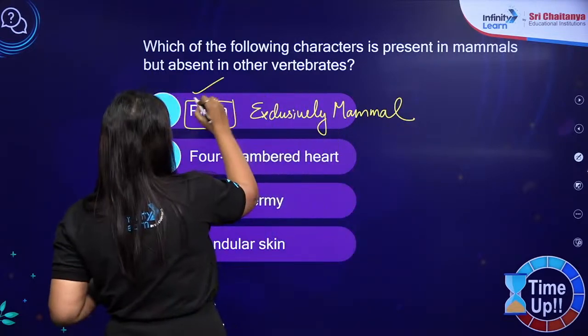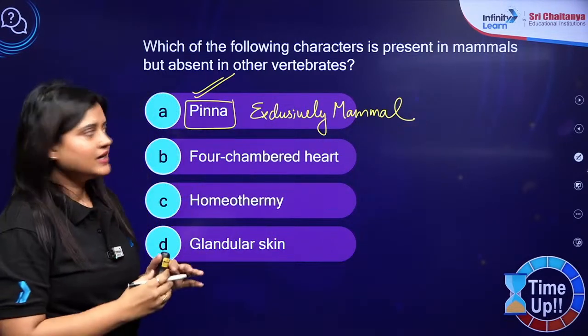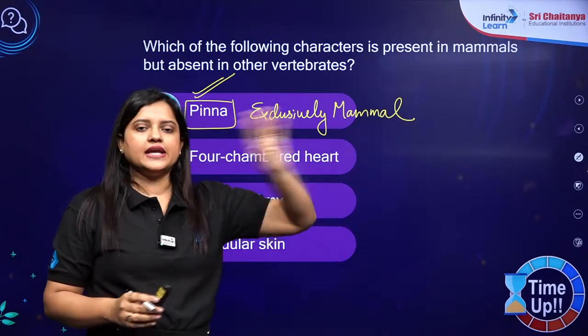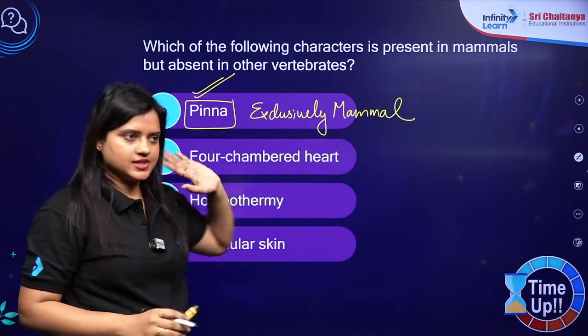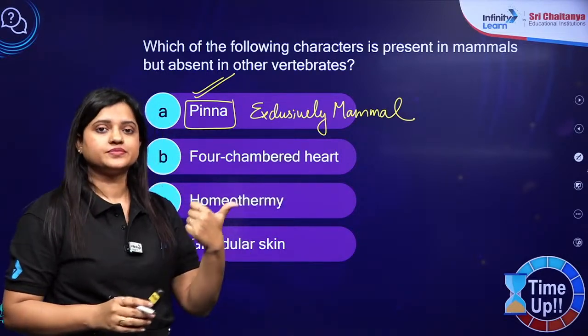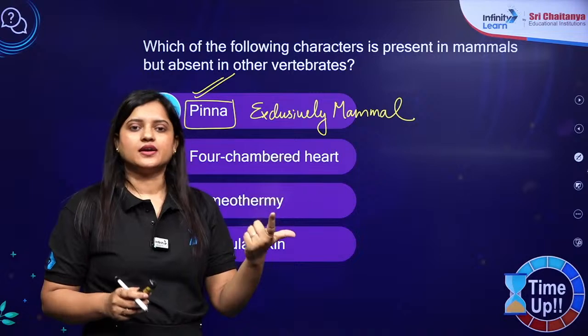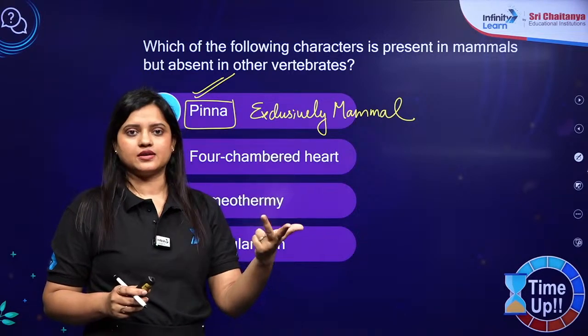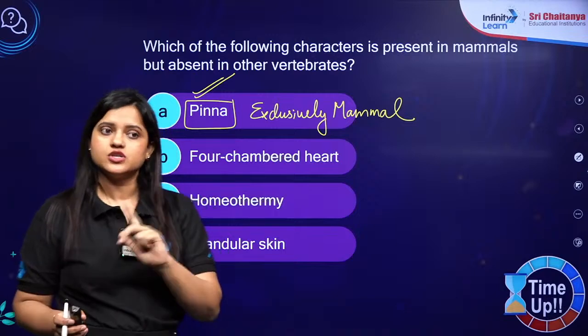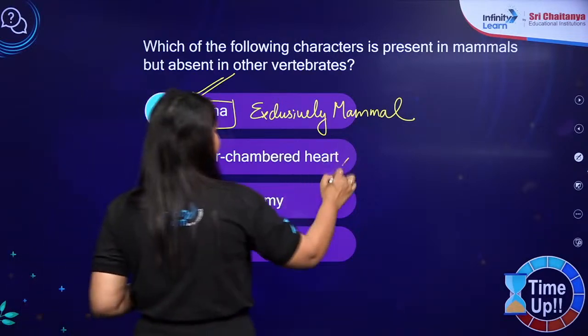So it is A only. Pinna you will not get in any other vertebrate. So answer is A. Four-chambered heart is in mammals, in aves, and in crocodile also. So many vertebrates have a four-chambered heart, not just mammals. So not B.